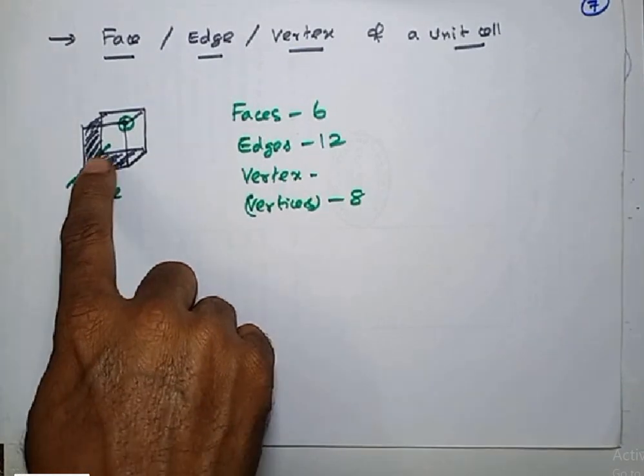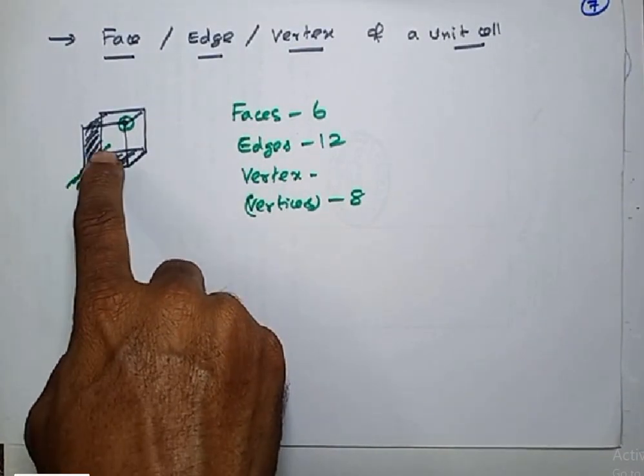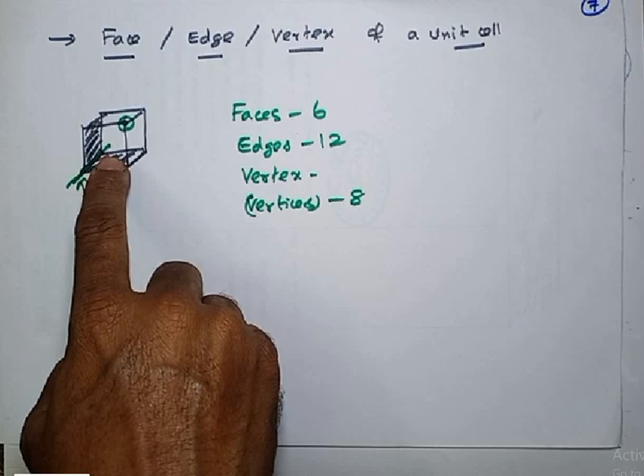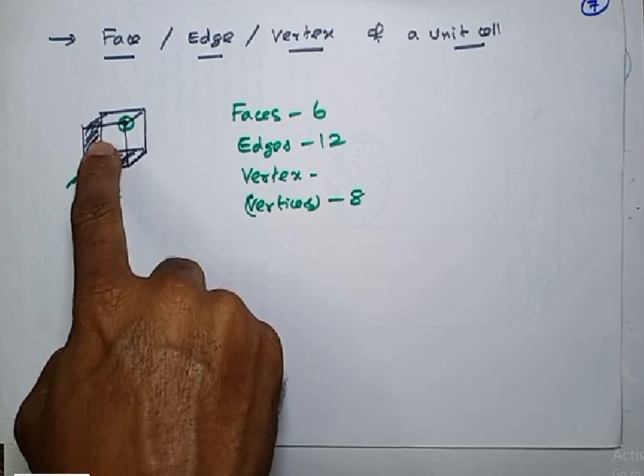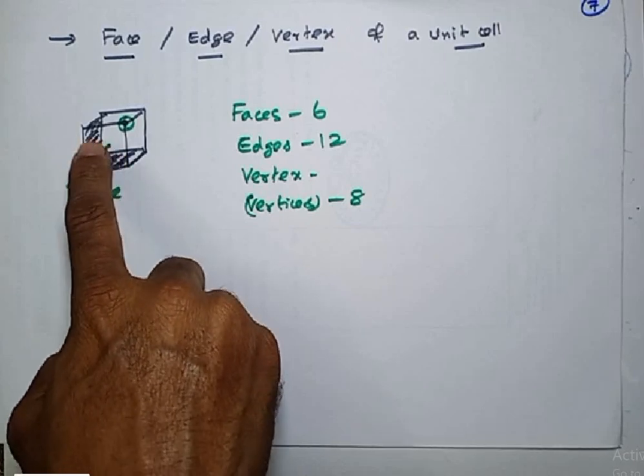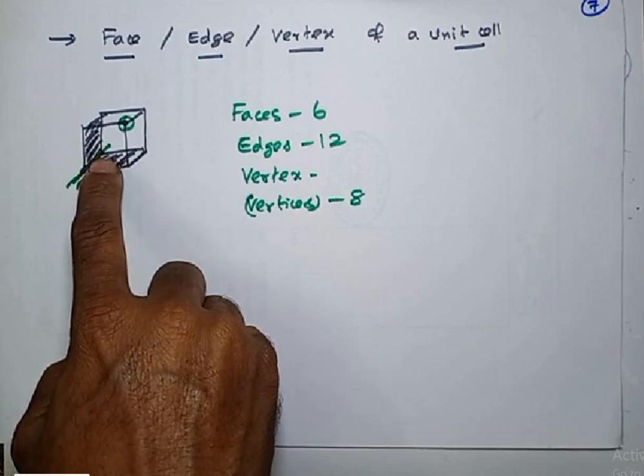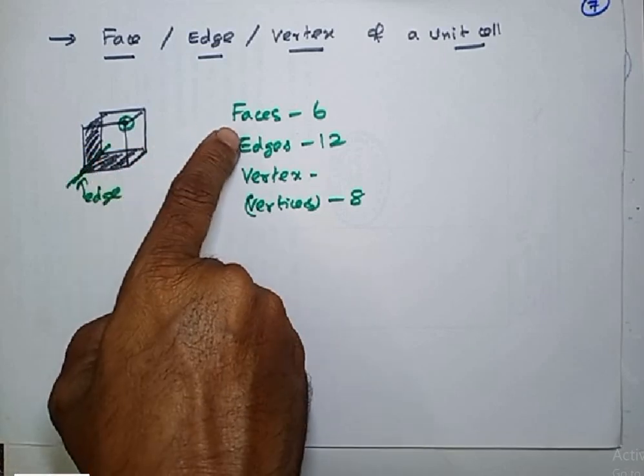So here, see, I have drawn a line here. See this line which connects this face and this face. So the line connecting two faces of a crystal is called an edge.